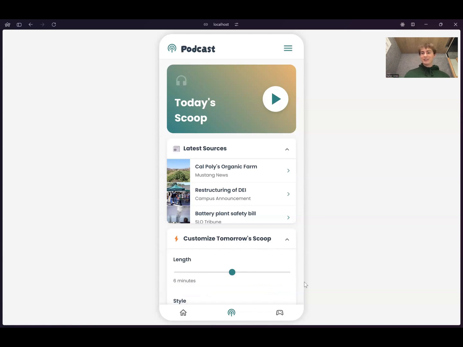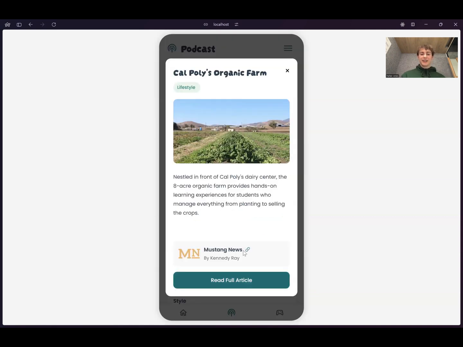So I think that really shows the interactivity of this feature and how you can easily get follow-up information, and it just makes it more engaging overall. And let's say she was really interested in the organic farm. She knows where it is, but she just wants to learn more and see the full story. So she could click here and kind of link out.